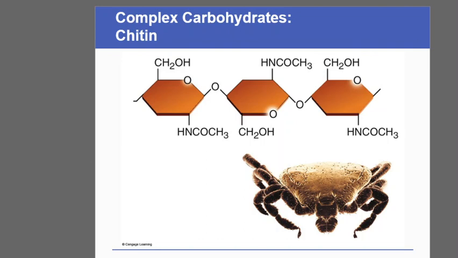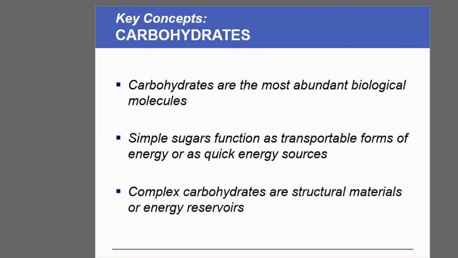In case of the fungi, their cell wall is made up of chitin, and chitin is nothing but a polymer of N-acetyl glucosamine joined together by, again, glycosidic bonds. So the glycosidic bonds make the polymers of carbohydrate molecules. So what is the take home lesson from carbohydrate?